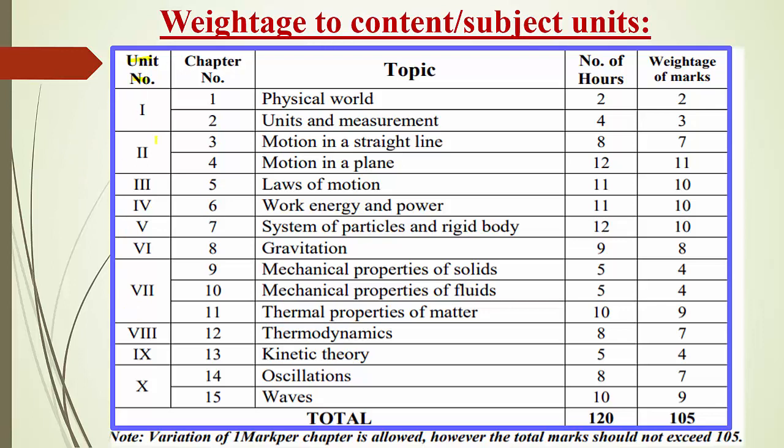The first unit contains two chapters. The first chapter is physical world. Weightage of physical world is 2 marks and the number of hours is 2. Now the second chapter is units and measurements. It is a 4-hour chapter and we will get nearly 3 marks. Weightage of the marks is 3. Then this is unit 1.